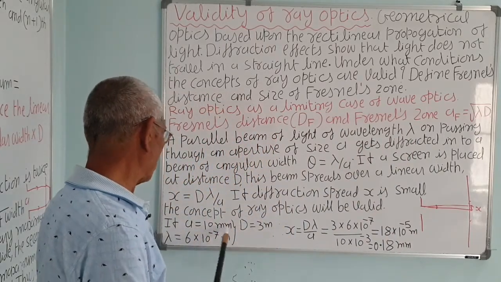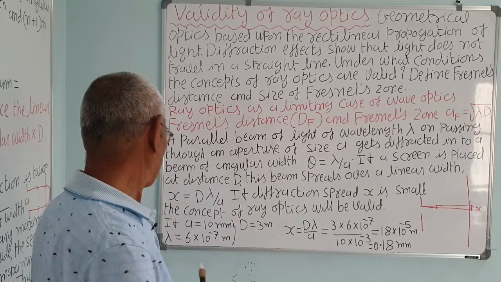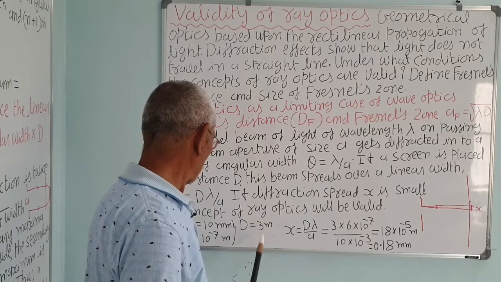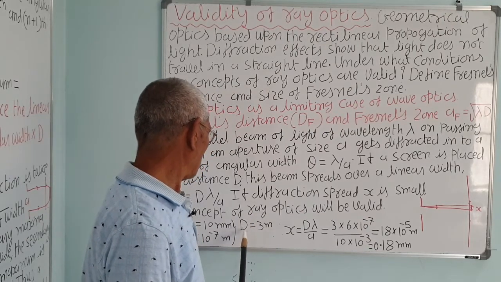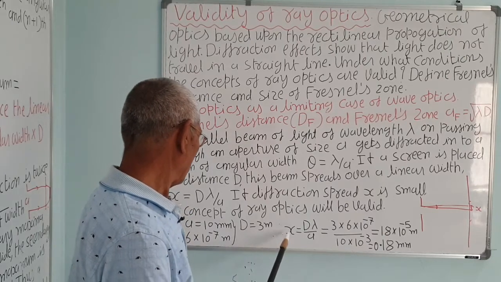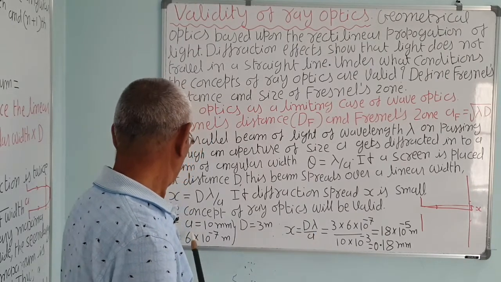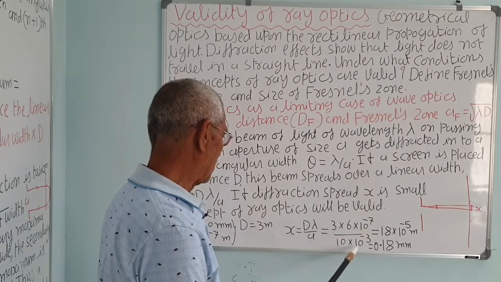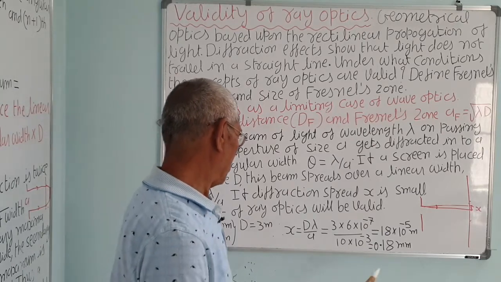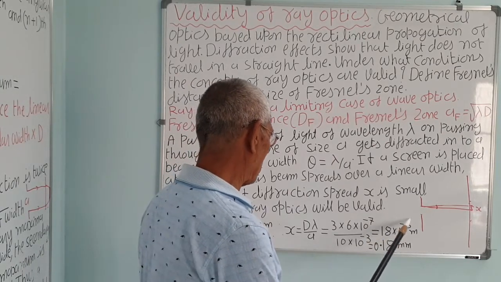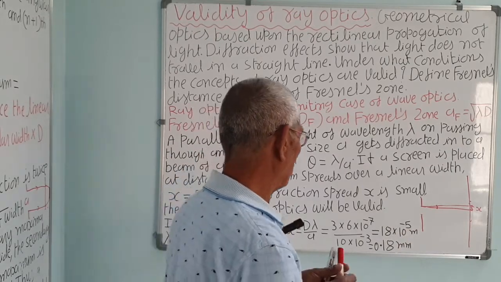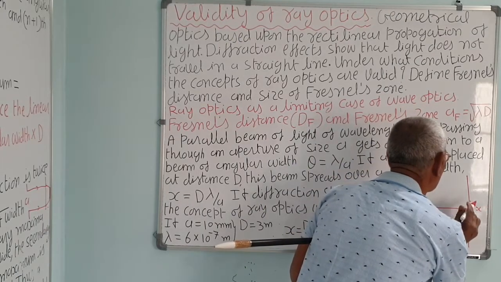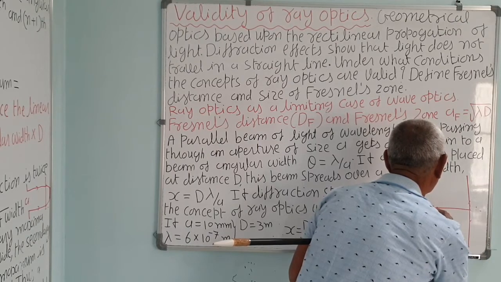For example, if A is equal to 10 millimeter and lambda is 6 into 10 to the power minus 7 meter, this is the wavelength of yellow light, 6000 Angstrom, and d, the distance of the screen from the slit, is 3 meters, then x is equal to d lambda upon A. Use this equation: 3 into 6 into 10 to the power minus 7 upon 10 into 10 to the power minus 3. That comes to about 18 into 10 to the power minus 5 meters, or 0.18 millimeters. It's very, very small. For convenience, I have shown it larger. It is almost a straight line.